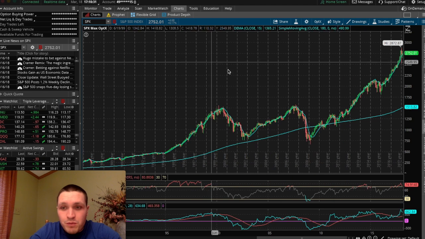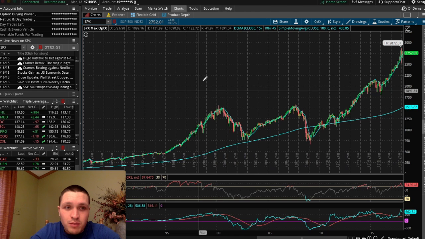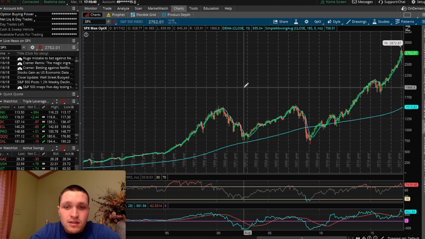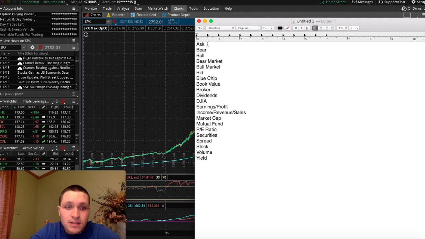Well, first off, when you're buying and selling a stock in the stock market, this is just the S&P, but someone has to be willing to sell their shares for you to buy them. So that ask price is the lowest price someone is willing to sell their shares for. If the market was open right now, I could show you on a stock, but you always see an ask price and you'll see a bid price. Bid is the highest price someone is willing to pay for that stock, and the ask price is the lowest price someone is willing to sell that stock.